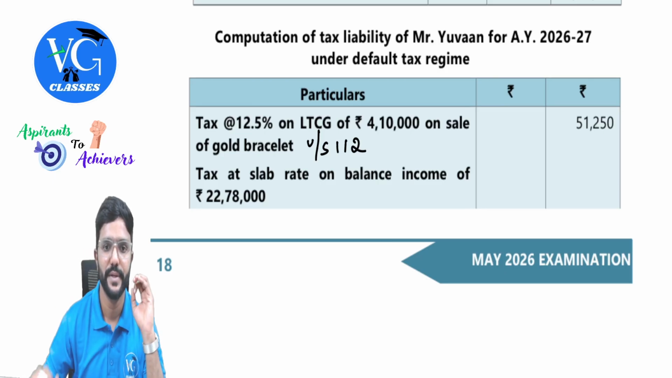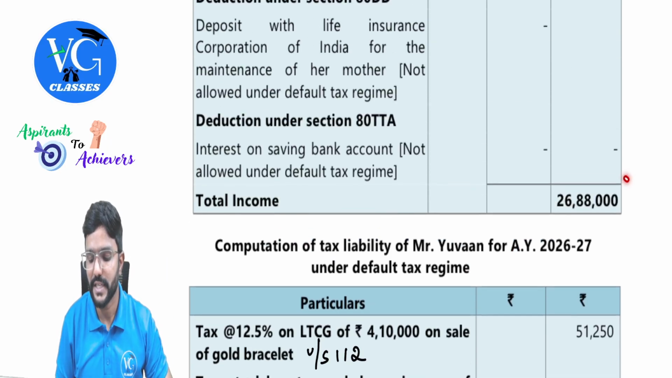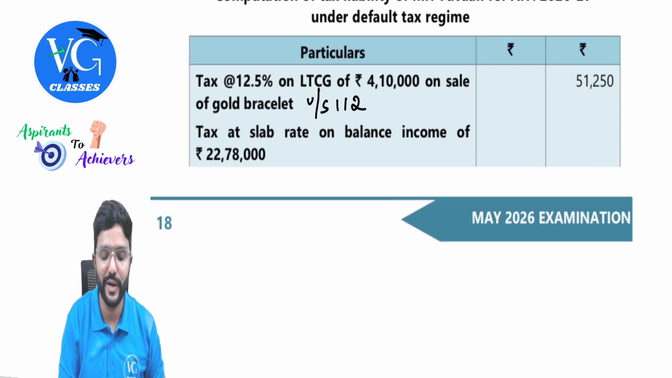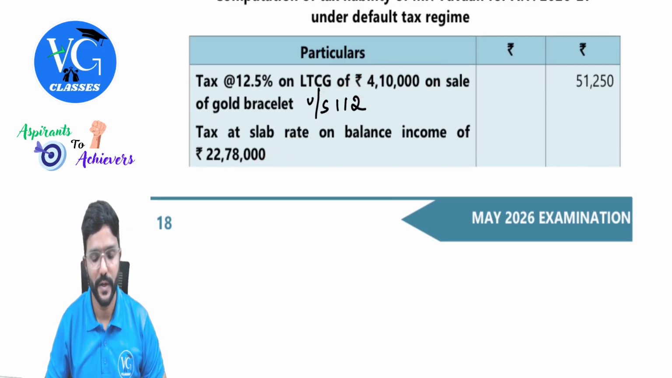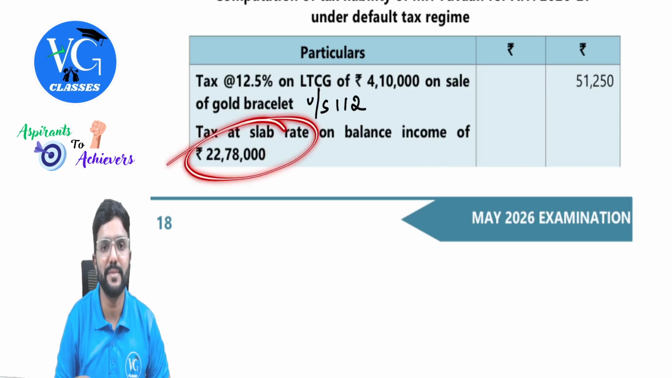So remaining income is taxable at slab rates, guys. So balance income comes to how much? 26 lakh 88,000 minus 4 lakh 10,000. You'll get 22 lakh 78,000. Okay, so better to show it in the bracket. Okay, so this is taxable at slab rates.